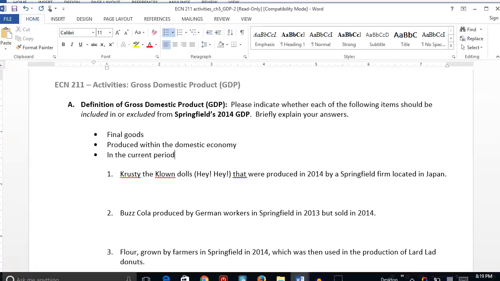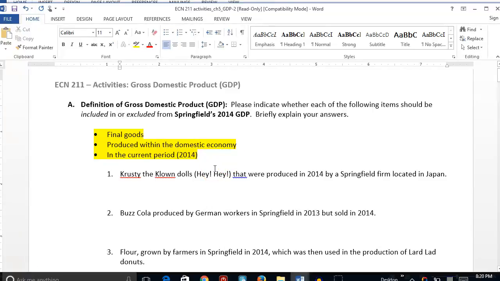So if we're looking at 2014 GDP, we only want to count things that were actually produced in 2014. Anything before that was previously counted. Anything produced after that would be counted in that later year. So we're going to highlight that. All right. So let's take a look at our first one.